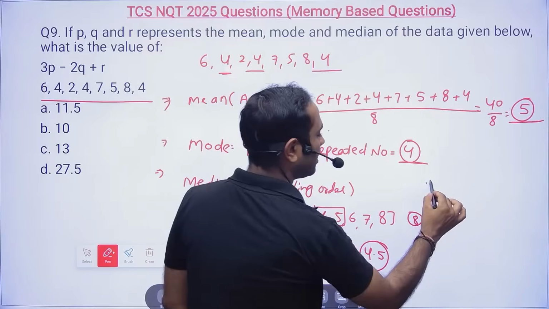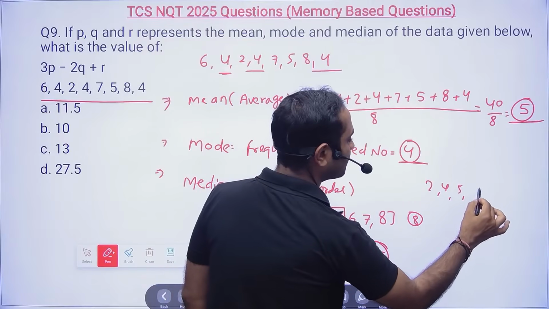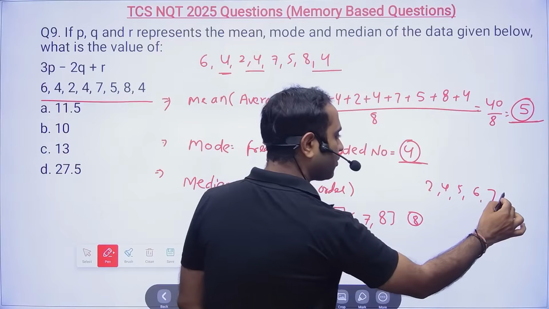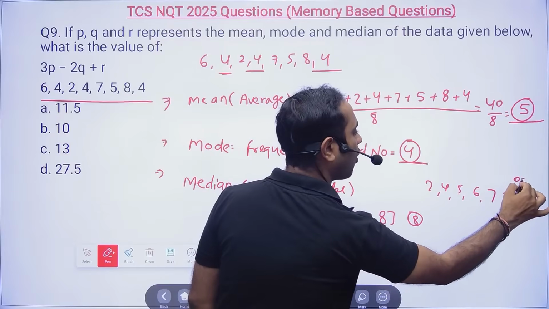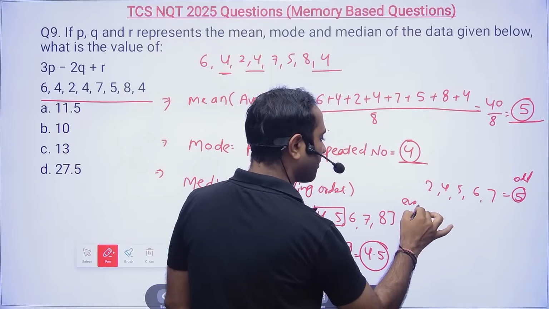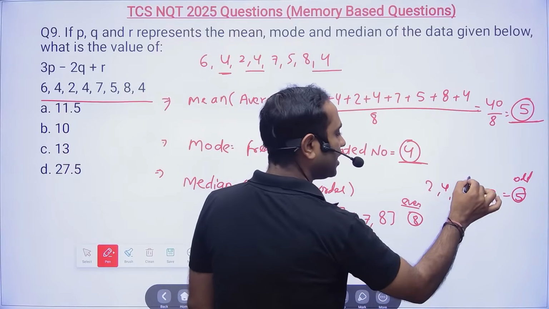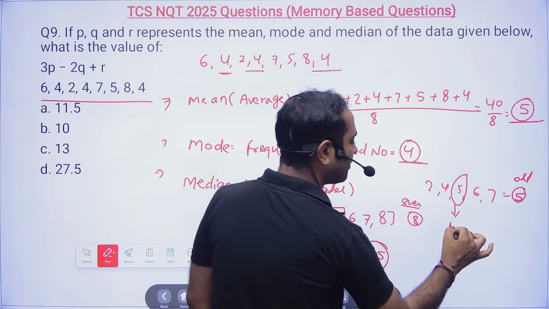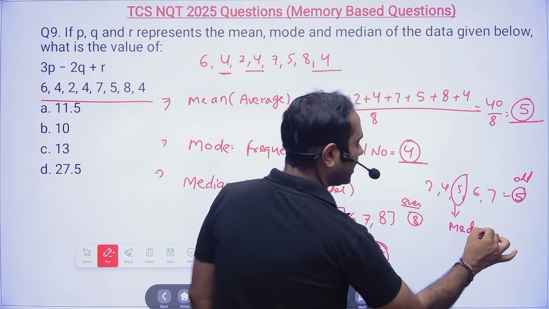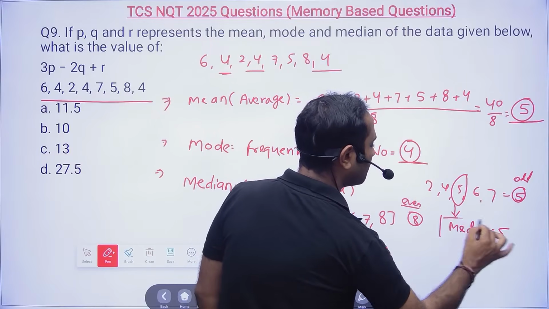Now suppose you had 2 4 5 6 7, where the total count is 5, that means odd. Here the total number of numbers was 8, that is even. In the odd case, your median will become the middle number.